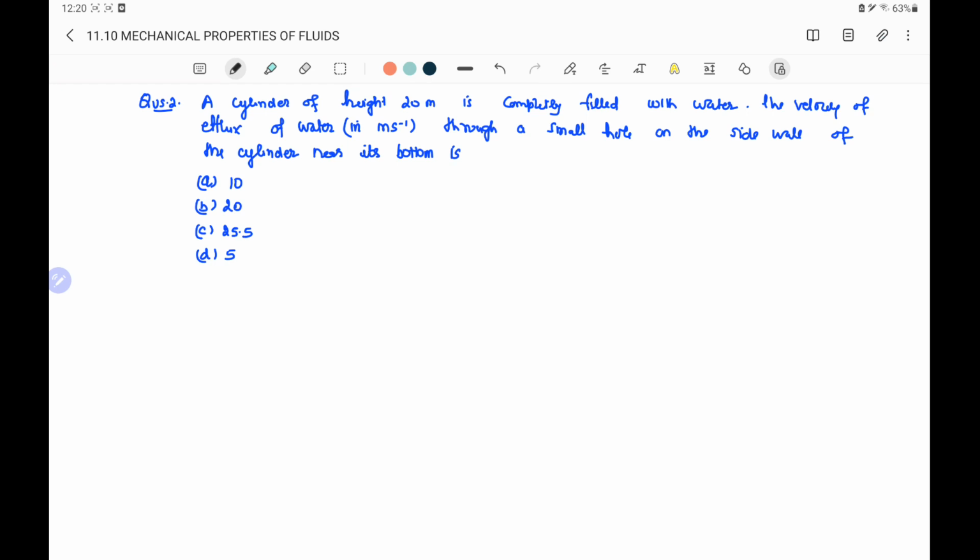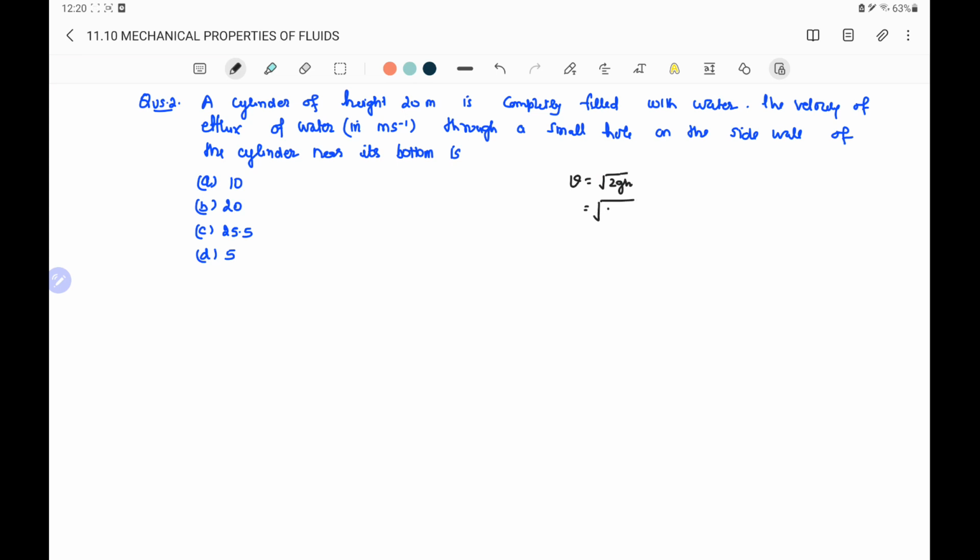Second question is, a cylinder of height 20 meter is completely filled with water. The velocity of efflux of water in meter per second through a small hole on the side wall of the cylinder near its bottom edge. Velocity of efflux is root 2gh.